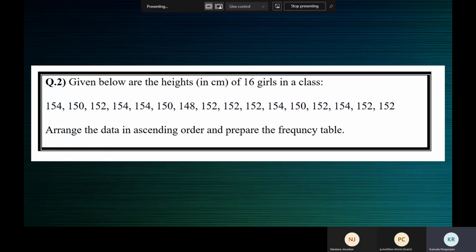This question had given us homework. Completed, or we'll do it now, children? Not done?